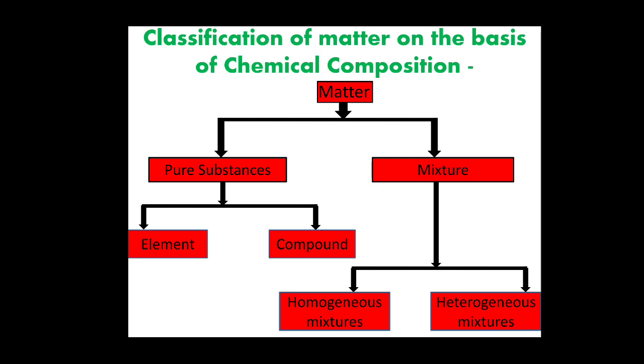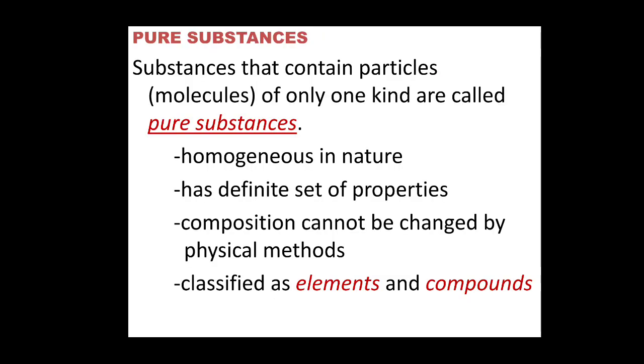Matter is broadly classified into pure substances and mixtures. Pure substances are further categorized into elements and compounds, and mixtures can be categorized into homogeneous mixture and heterogeneous mixture. These can be categorized further, but that is not required for your class, so I have not written it here. But of course, we will study the classification of elements, that is metal, non-metal and metalloid, which I'll show you in further discussion. Let us first understand what are pure substances.